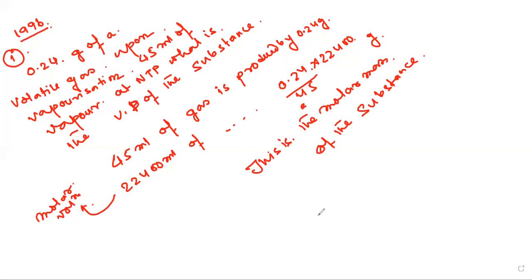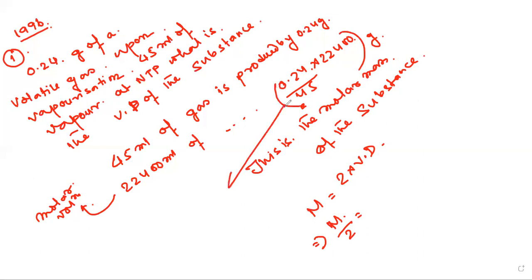And we know that molar mass is equal to 2 into vapor density. So if you get the molar mass, let us consider this as M. So M by 2 is equal to the vapor density. So you should do the calculation. And if the answer is not correct, you should definitely call me or send me that the answer is not correct. Okay. So this is the first question that I have done. This is from 1996.